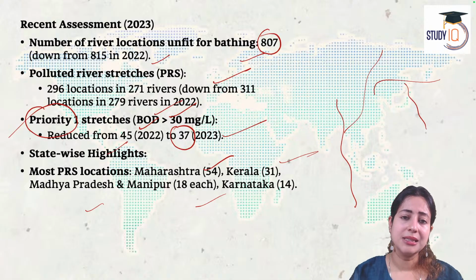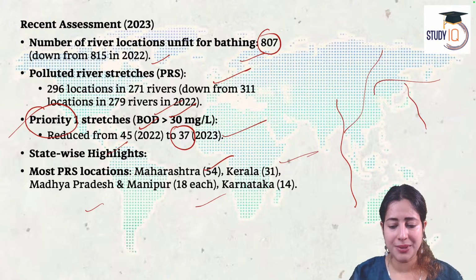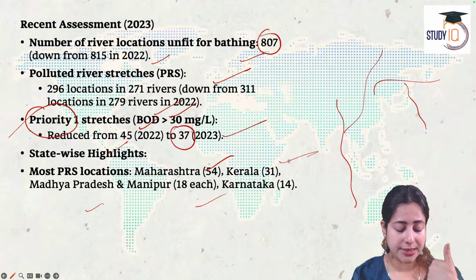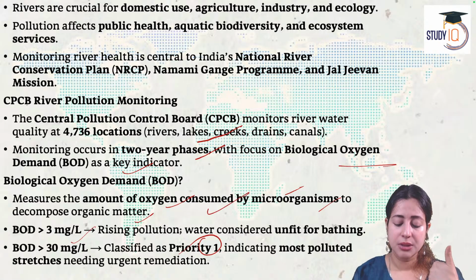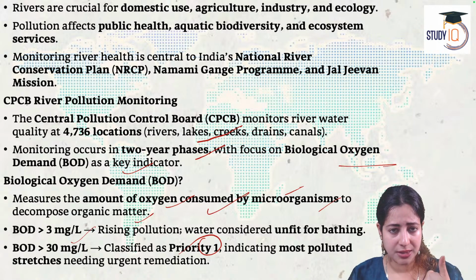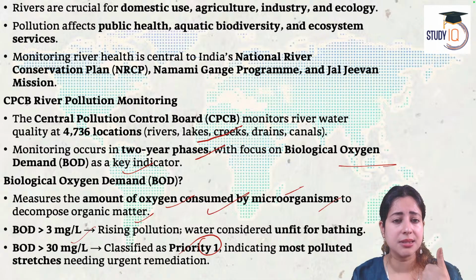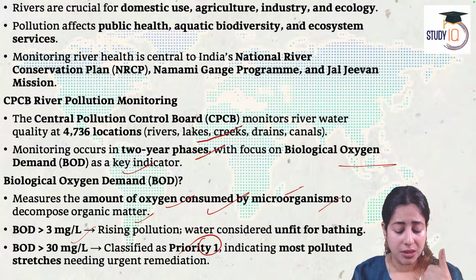So that's the article. From this article, for your exam, the main takeaway for the prelims is BOD. BOD is an important word we need to learn. Biological oxygen demand: the amount of oxygen consumed by various organisms inside the water, which they use in order to decompose the organic matter in that water.